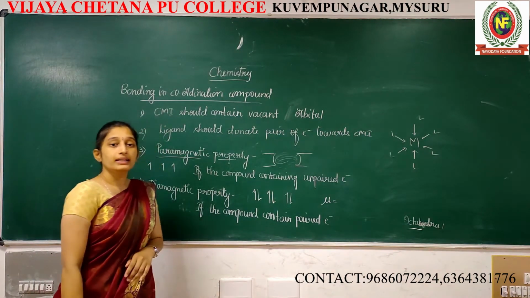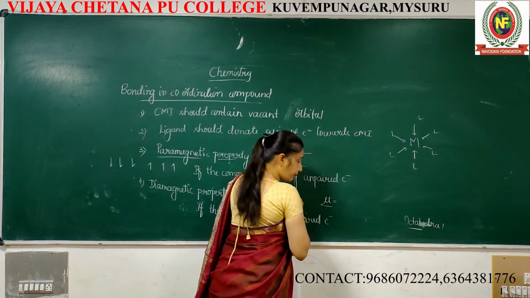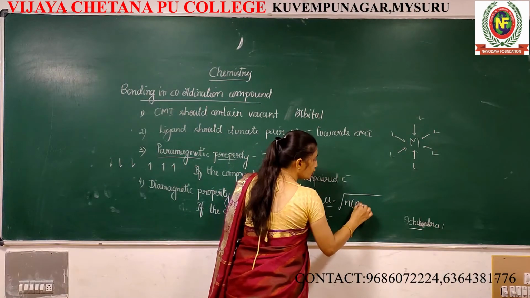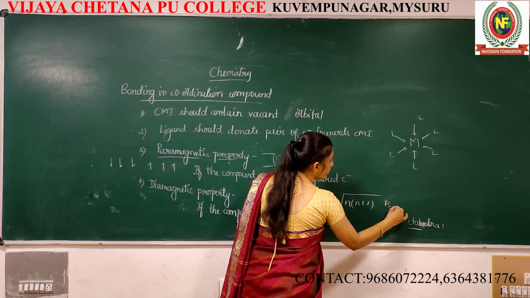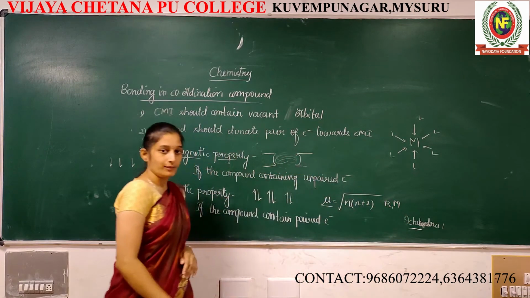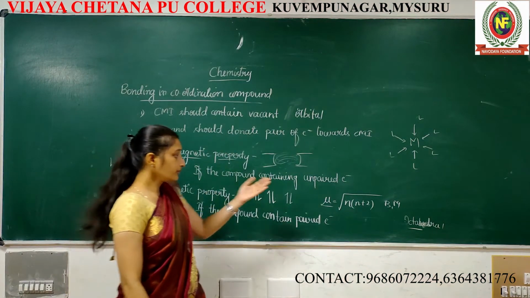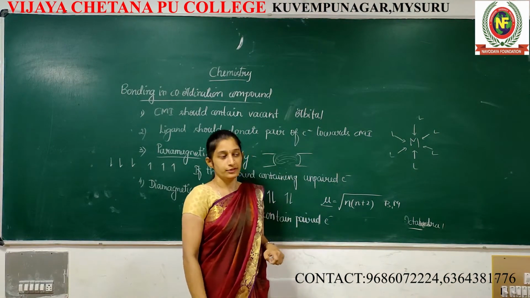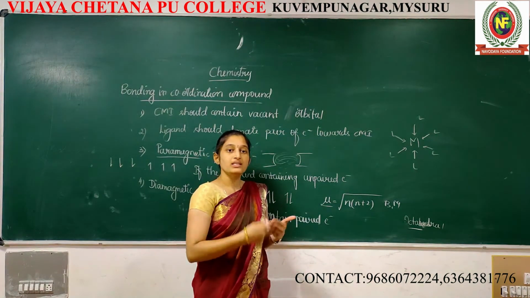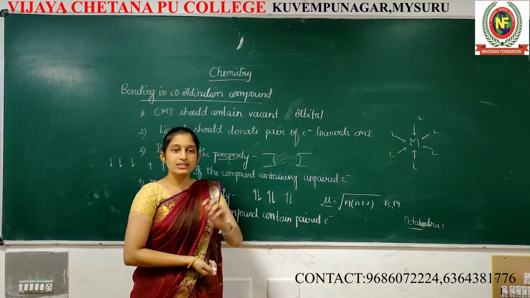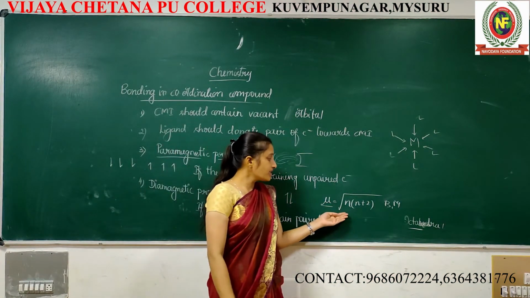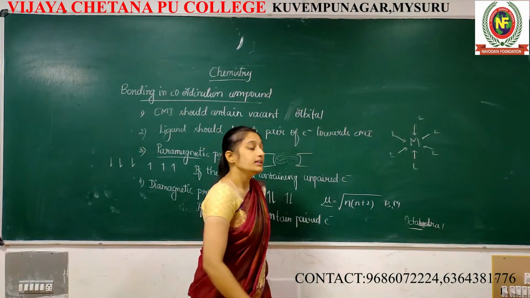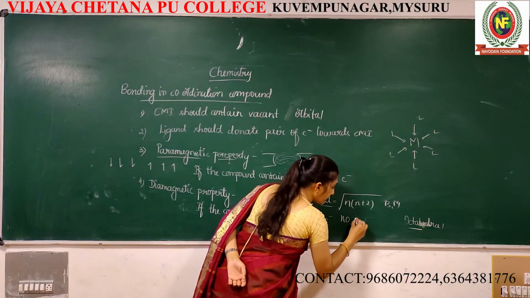Next, especially in CET, they will give one compound and ask you to calculate the magnetic moment. It's represented by mu, equal to square root of n into n plus 2 Bohr-Magneton. BM means Bohr-Magneton. How to calculate the magnetic moment qualitatively? Qualitatively means a number, for that particular compound the magnetic moment is 4, 5, 6. How to calculate: square root of n into n plus 2.